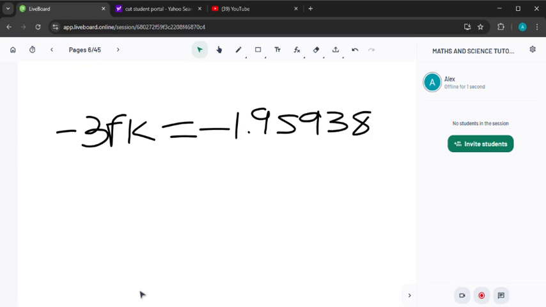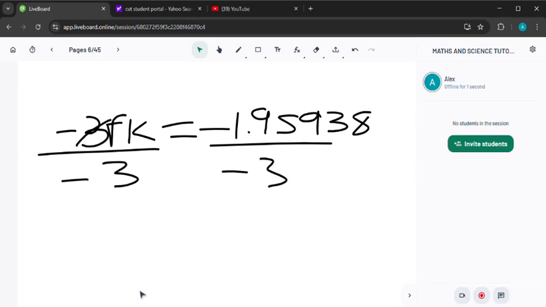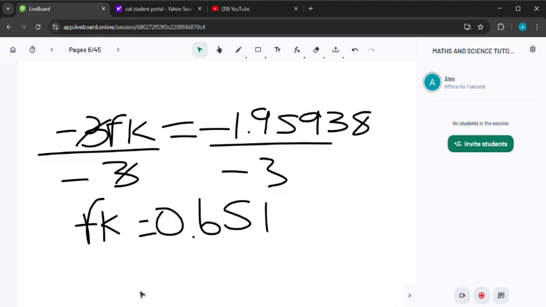Therefore we can divide by negative 3 on both sides. Fk is then negative 1.95938 divided by negative 3, which is equal to 0.65 newtons, and that was 5.5.